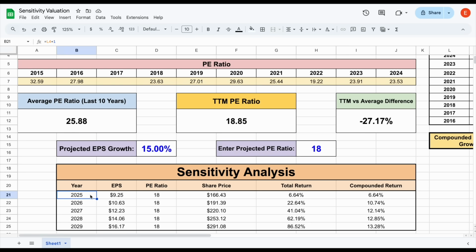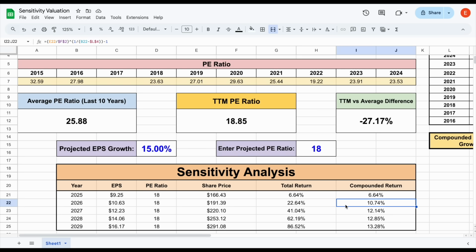In 2025, with an 18 price to earnings multiple and 15% earnings growth rate, Google's share price will jump up to $166 per share. What this means is our total return is 6.64%, and since it's year one, our compounded return would be 6.64%. But look at what happens in year two. All of a sudden, our total return is 22.6%, and the compounded return is close to about 11%.